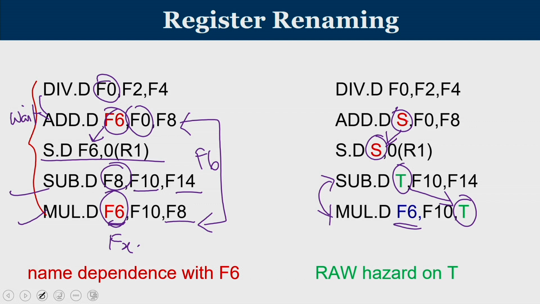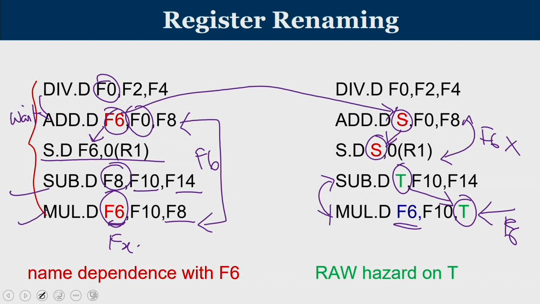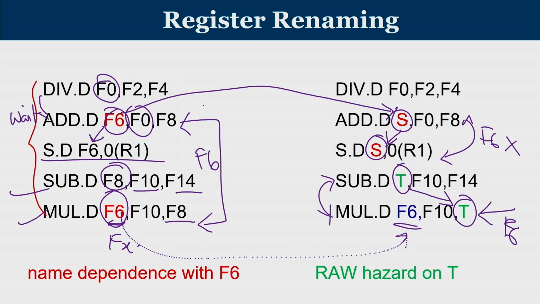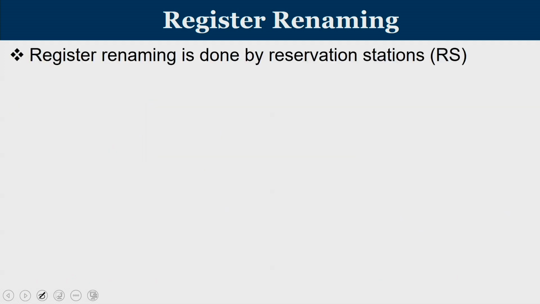So the add value will be written to a temporary register S, which is used by the store in order to write. So they need not update the real F6. Only the multiplication instruction is going to update F6. So temporarily, the name F6 that was used here is now replaced by a different one. That's the way it is being processed. This whole step is known as register renaming. Rather than using the name F6, some temporary register is being used.